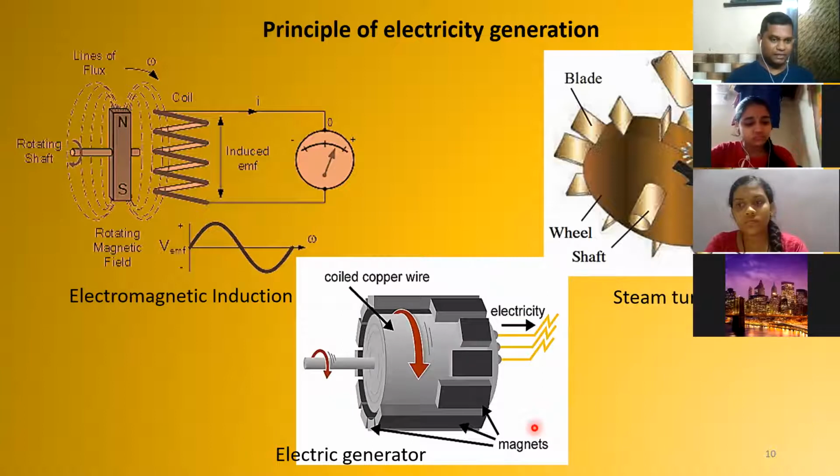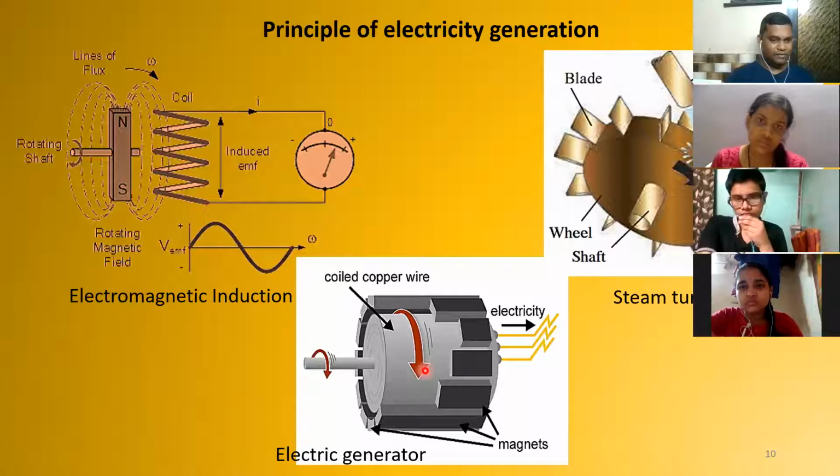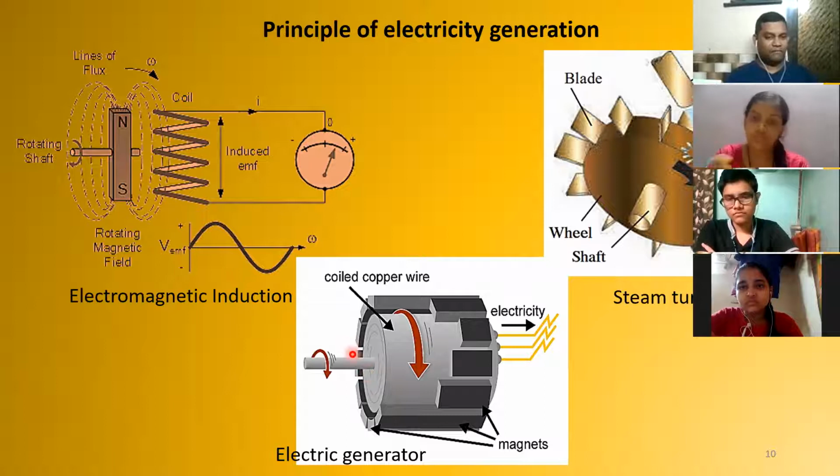So here, if you notice, you can see there are magnets, and inside the magnet, you can see a coiled copper wire. Okay, so the magnet has its own magnetic field, and the coiled copper wire is within the magnetic field. So when the coiled copper wire is rotated, there is electricity generated.